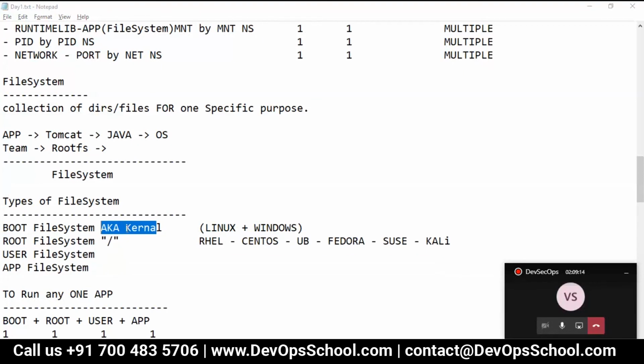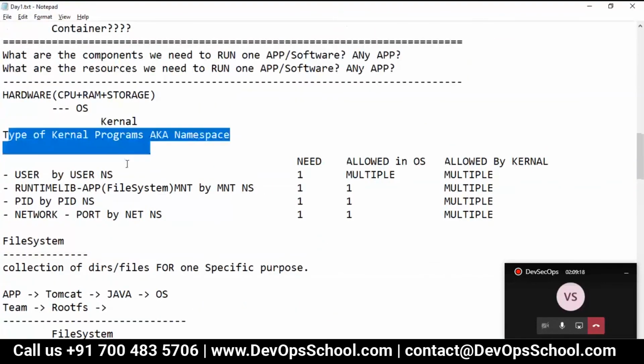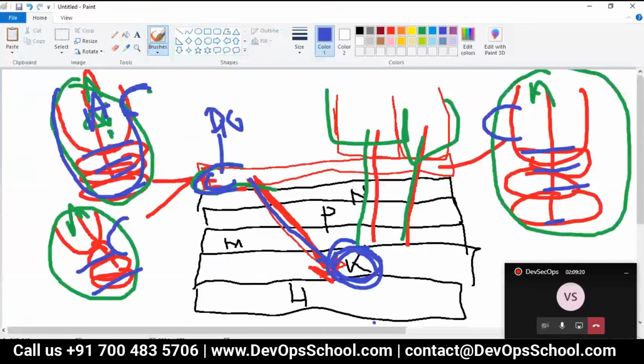And this is a kernel which is already there. So what is the need? All these things you need, you get here. See here. So this user, think simple. This user is getting mount here, PID here, network here, and boot from here, CPU allocation, they get it and they run it. So with this, isolation you get, complete freedom you get.